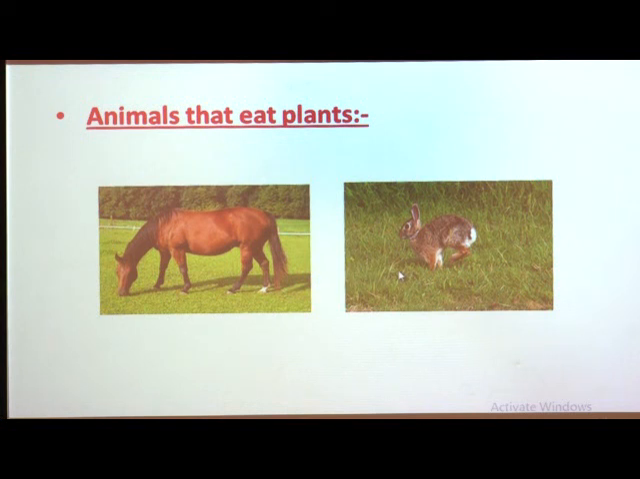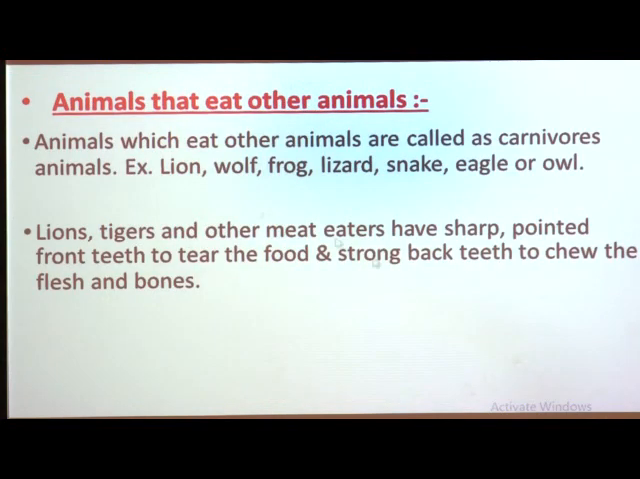Now, see about the next group of animals that eat other animals as food. Animals which eat other animals, or which eat the flesh or meat of other animals, are called carnivorous animals. Which animals are called carnivorous animals? Animals which eat other animals or flesh of other animals are called carnivorous animals.